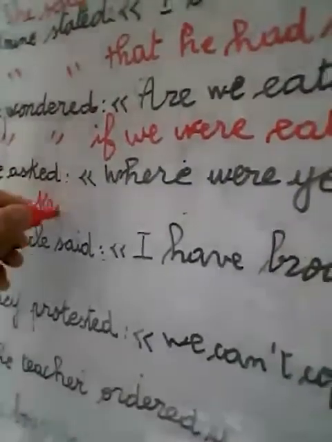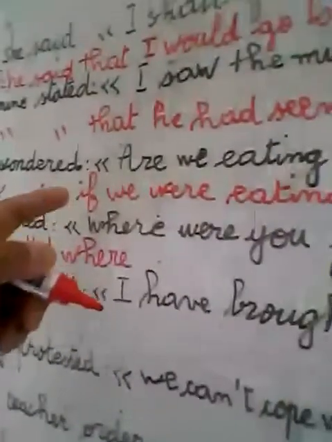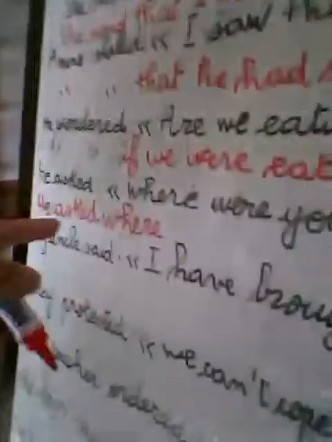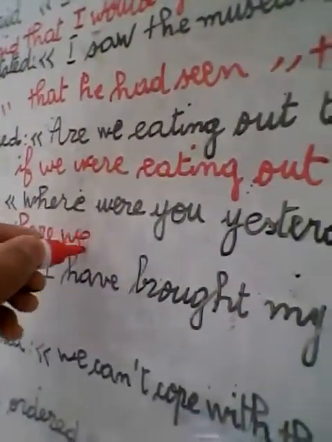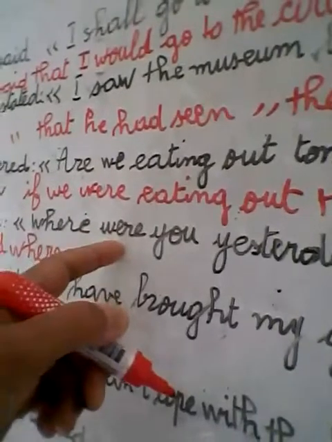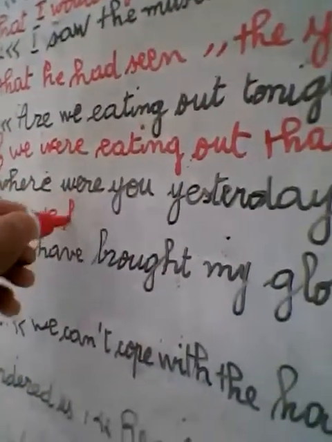He asked, where were you yesterday? He asked where. We don't use if here, because we have an adverb of place, so we must leave it as it is. He asked where, simple past becomes past perfect, where we had been.